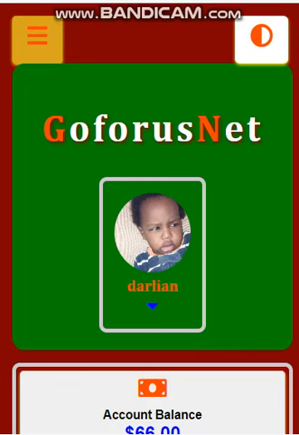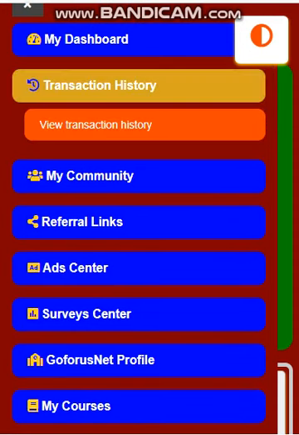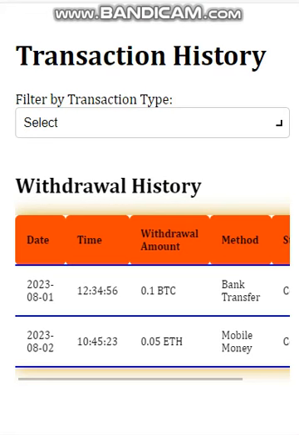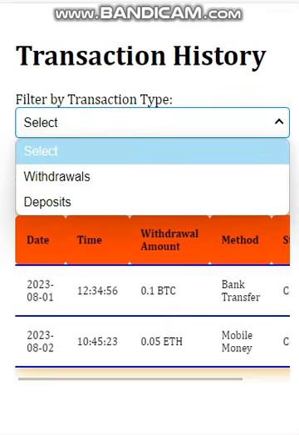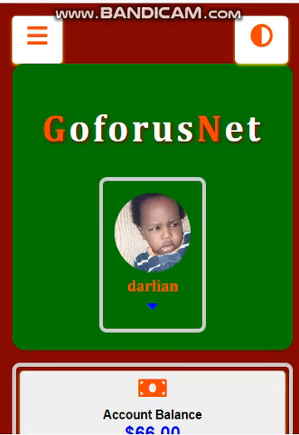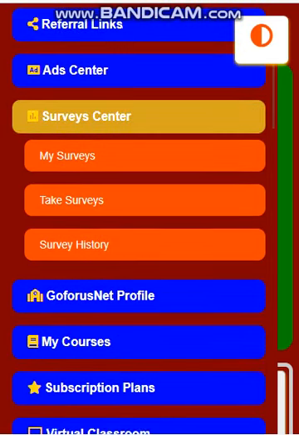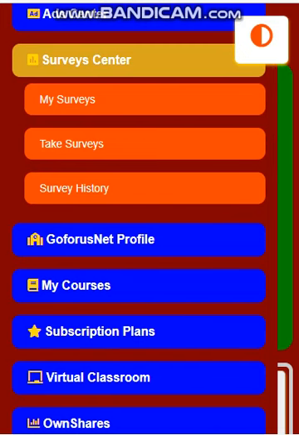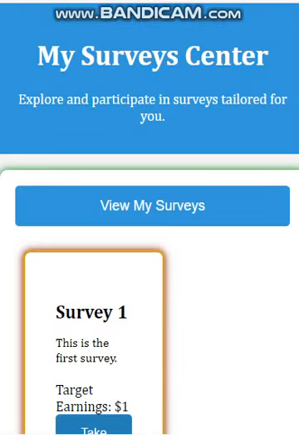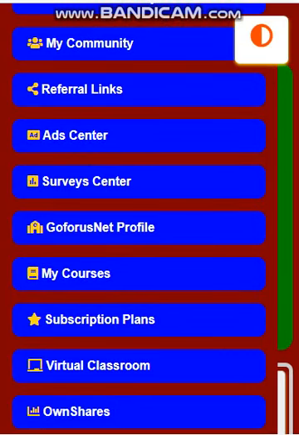Then for this button, currently online, it is not working, but it has a lot of features. Let me show you how it works offline. After updating it, it will be working like this. You can find your transaction history here, and when you change, you see deposit, change, withdraw. Then you can visit your community, viral links, and surveys. Here you can take your surveys. They are already there, but we are still implementing them for the best user experience.